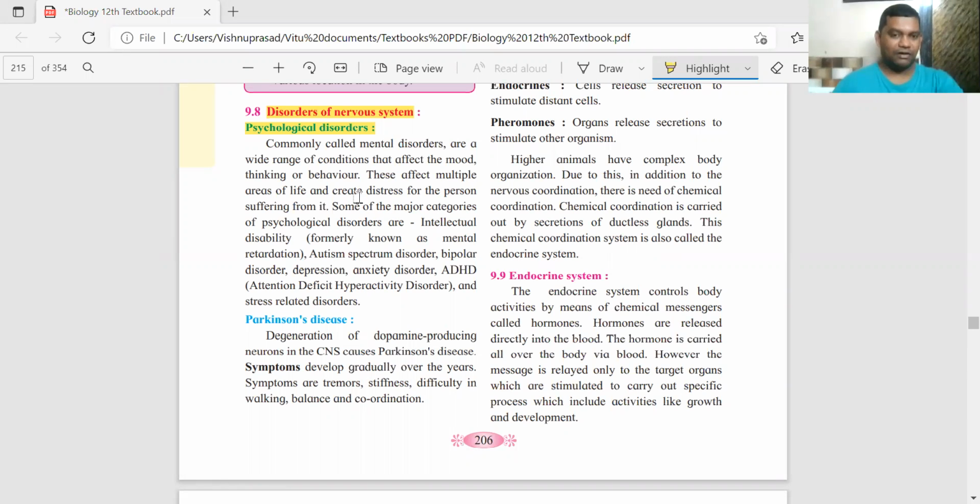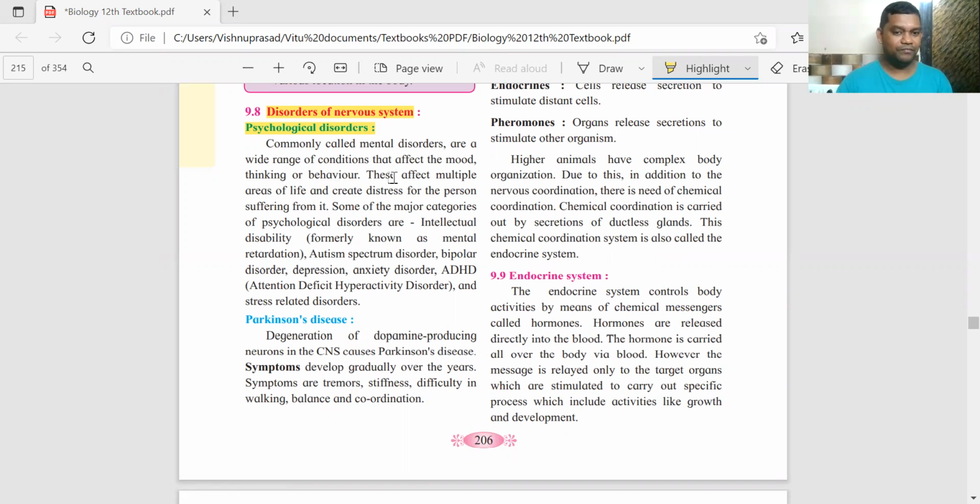Whenever we talk about disorders of the nervous system, it is associated with one's psychology and behavior. So it has a wide range of reasons. It's not always a physical reason as such. One's mood, thinking or behavior can be affected.